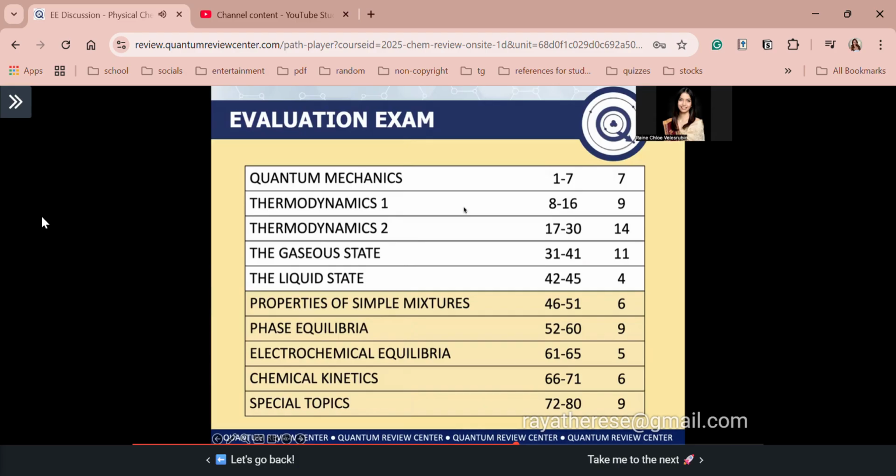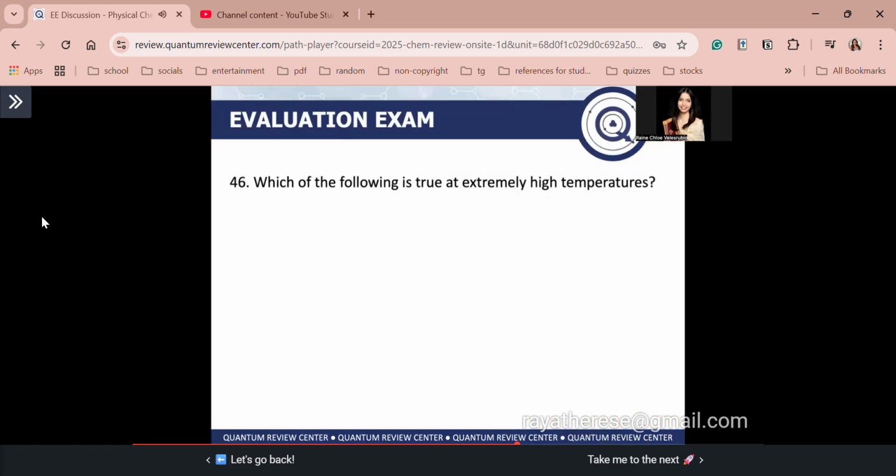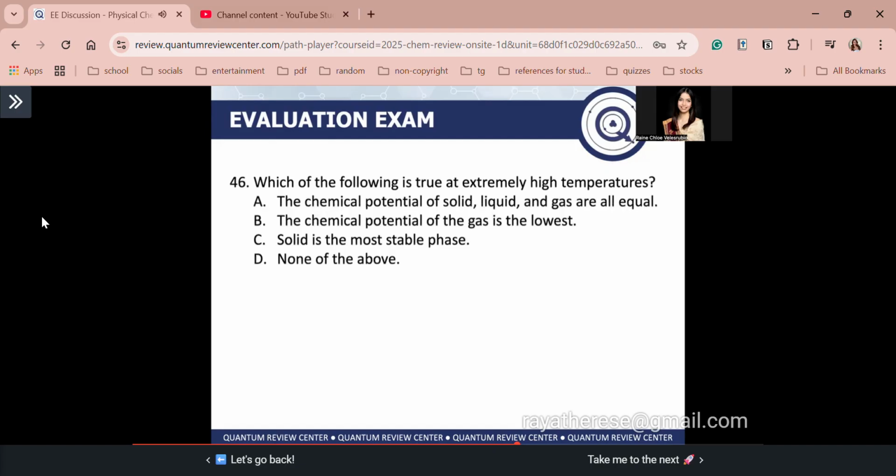Okay, now let's proceed to the next topic, guys. So here we have our topic 6, properties of simple mixtures. You have here 6 items, from number 46 to number 51. Number 46: which of the following is true at extremely high temperatures? A, the chemical potential of solid, liquid, and gas are all equal. B, the chemical potential of the gas is the lowest. C, solid is the most stable phase. D, none of the above.